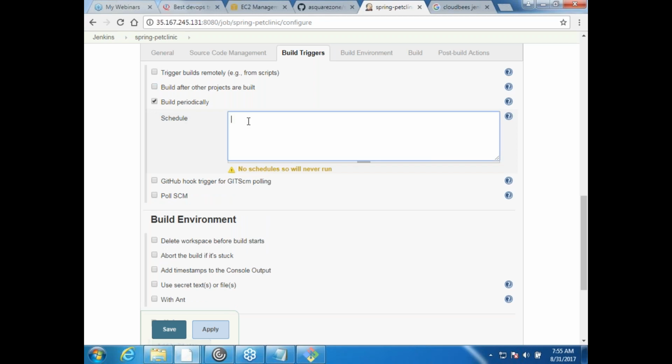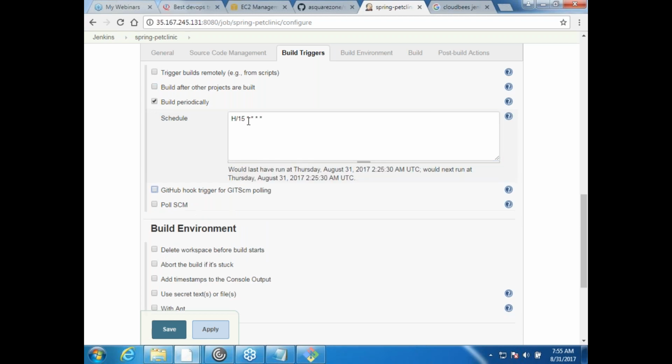Okay. And I want to build periodically. That means for every 15 minutes, it would start building. Are we good? Yeah. If you want to build it for every 1 minute, then you can basically use all 5 as stars. Okay. I'll not do that. So I'm just saying that I want to build it for every 15 minutes.